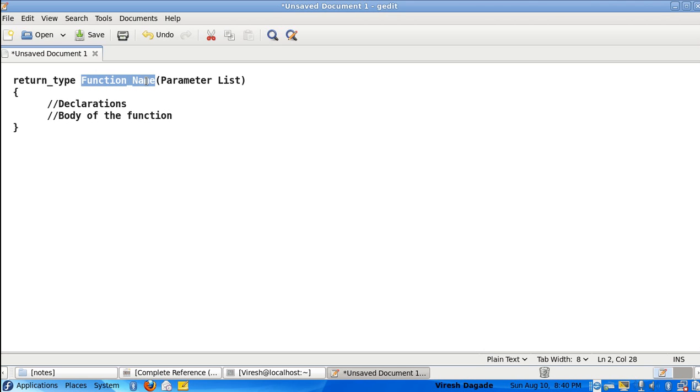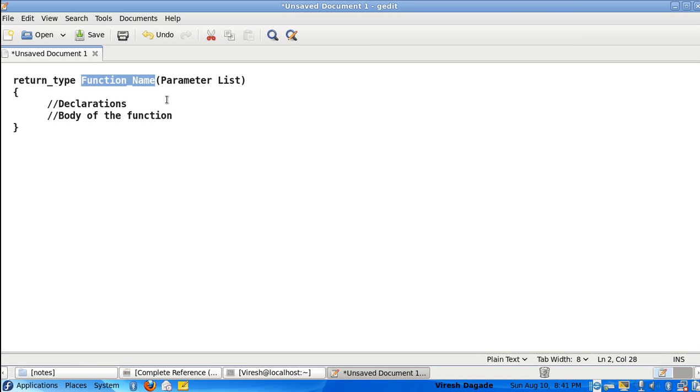Next, followed by the return type I have the function name. The function name refers to the name given to this called function. It's a user defined function. As you all know, a C program is composed of only functions. It is function oriented programming. Some of the inbuilt functions, like printf and scanf, are called inbuilt functions. The programmer might have the curiosity to develop his own functions, so this is the privilege provided. This entire syntax tells how the programmer can develop his own functions.